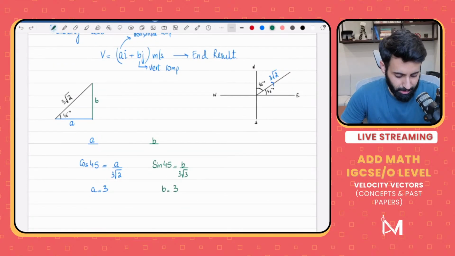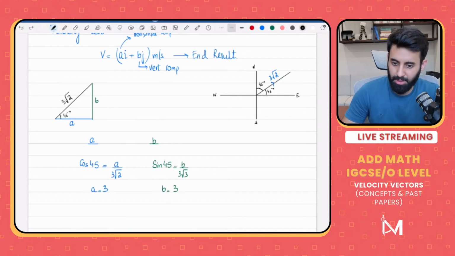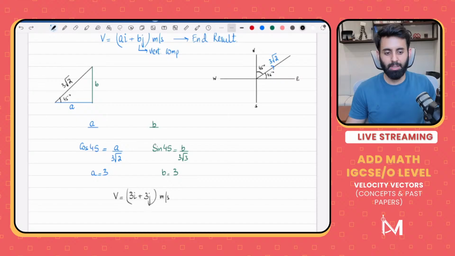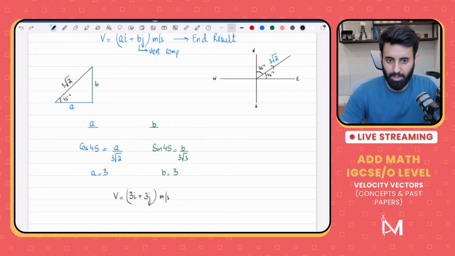Now, I don't want you guys to make this a standard rule that it will always be the same for both. This is just a coincidence. The values that I've chosen are such that we're getting the same answer. Please don't make a standard rule that horizontal and vertical components will always be the same, because that will not always be the case.